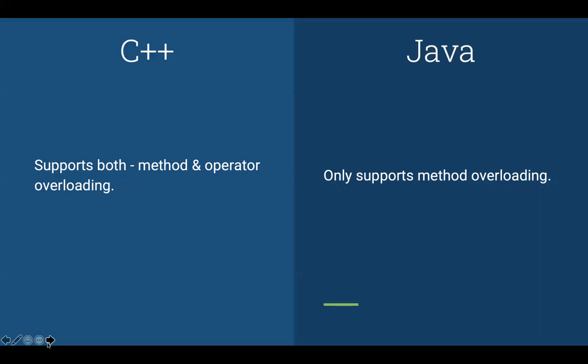And what operator overloading does is, suppose you have a class A and you have two objects, A1 and A2, and you want to be able to add them using the plus operator. You want to be able to do A1 plus A2. So you will do operator overloading, and you will define a function operator plus in the A class, which will specify what needs to be done when a plus operation is called upon this class. So you can do that in C++, while in Java, operator overloading is not supported. You can only do method overloading.